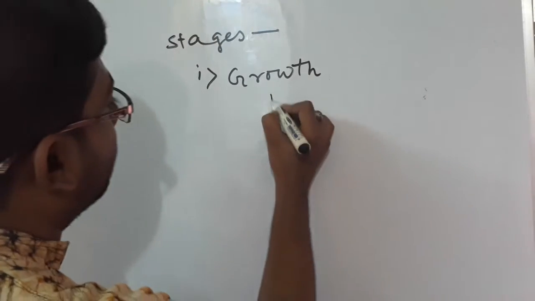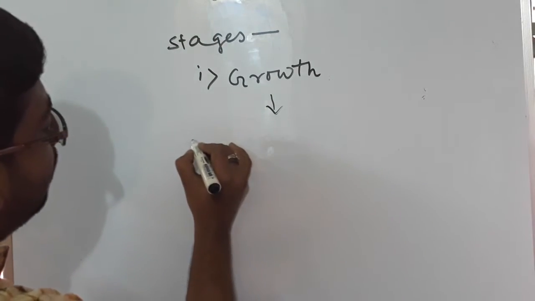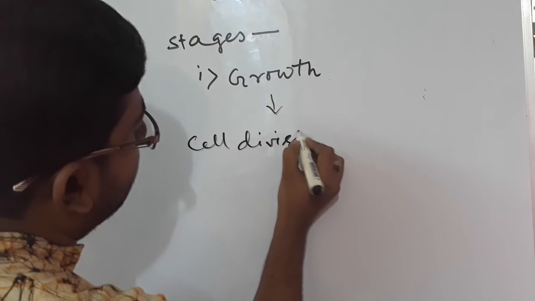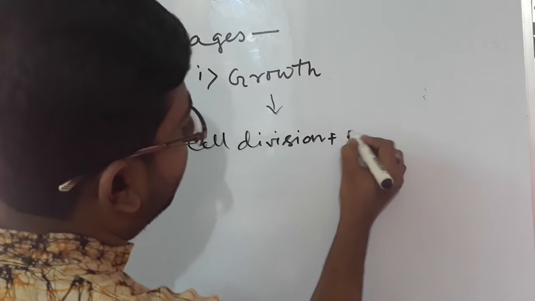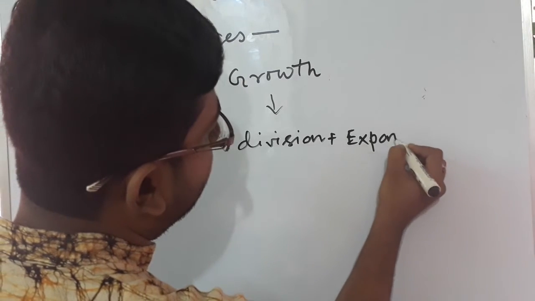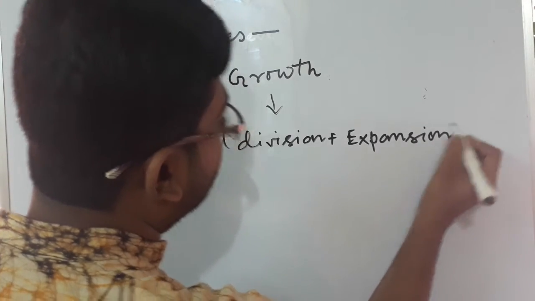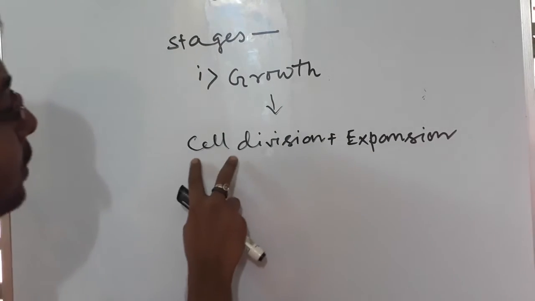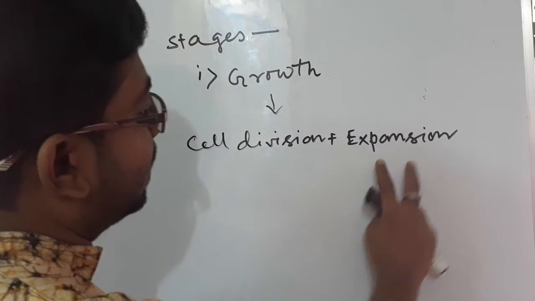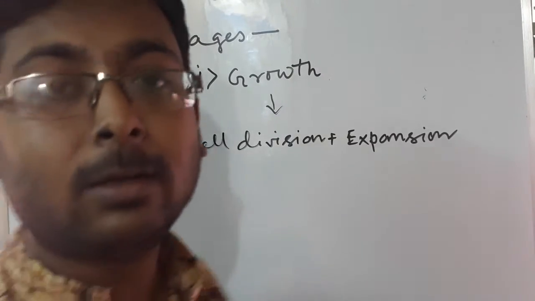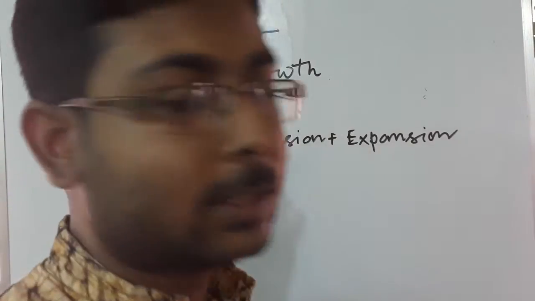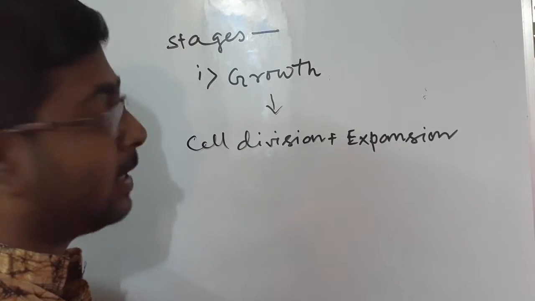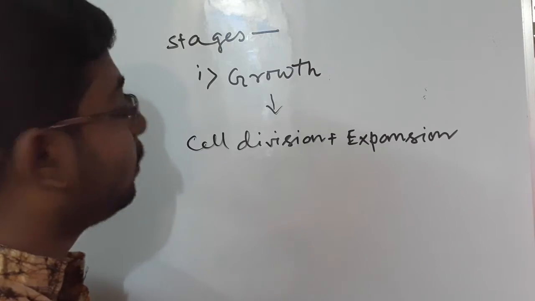The growth is relevant to cell division and expansion. Growth may be done by 2 stages, cell division and expansion. Sometimes expansion does not occur in animalia, but in plants expansion is done simultaneously with cell division.